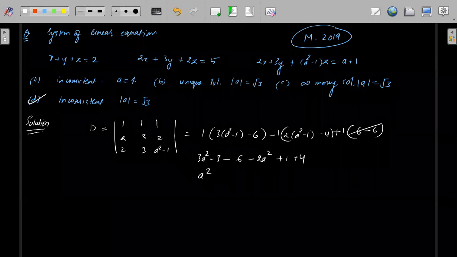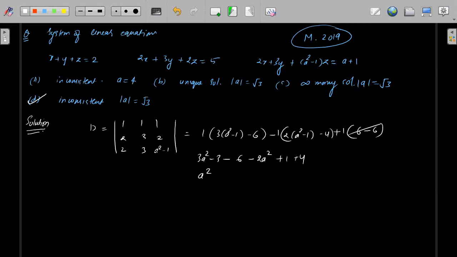Just check: 3a square minus 3, then minus 6, minus 1 into 2a square minus 2. So a square minus 3 is equal to 0. That means a is equal to plus minus root 3, so modulus of a is root 3 if D is equal to 0, right?